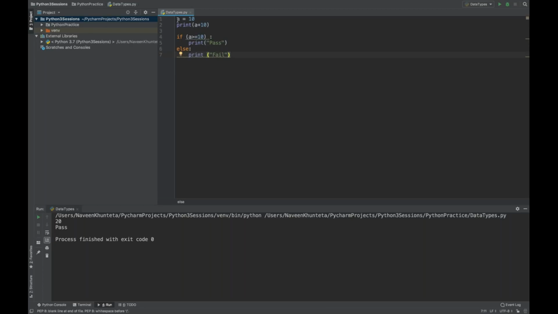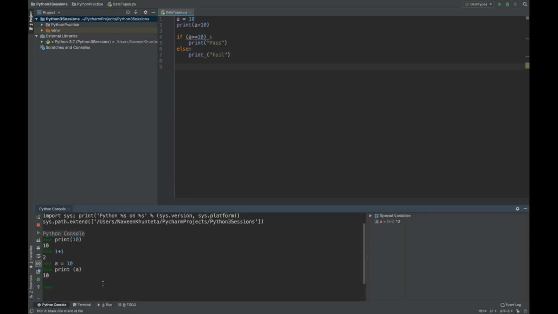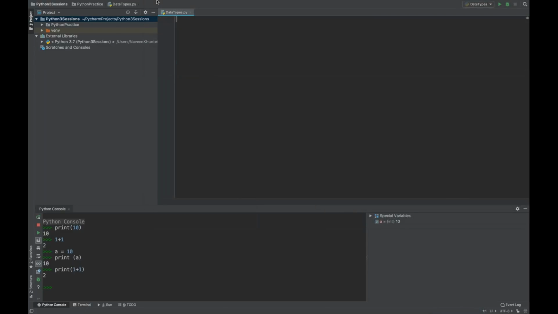If you want to comment any specific line in Python, you can put a hash over here, guys, like this. Fine. The same code you can write in your Python console also. If you want to print any value, directly print 1 plus 1, it's printing 2. But the good practice is that we create a file and write the code over there. Fine. So let me delete this thing. We don't need this. So this is about indentation.